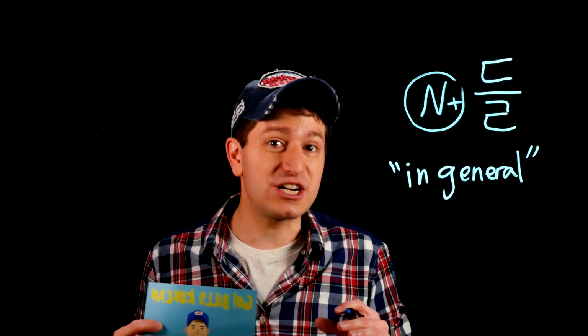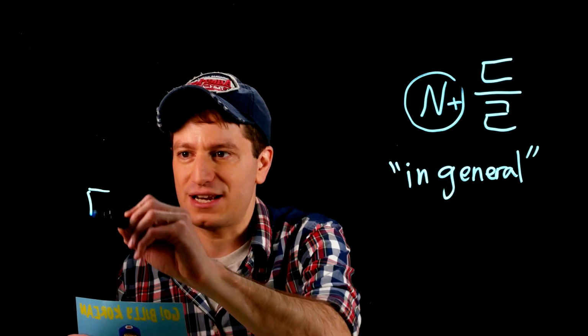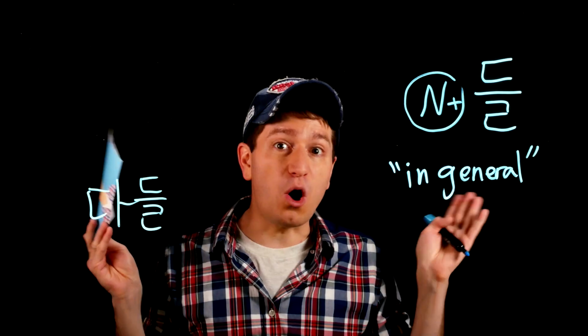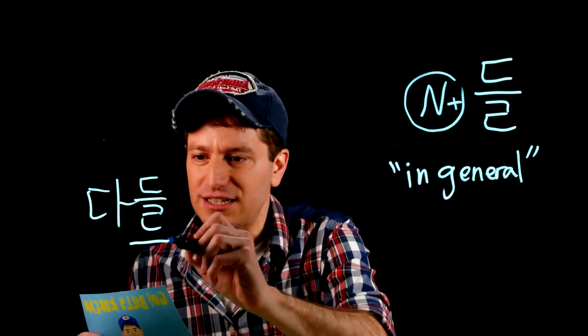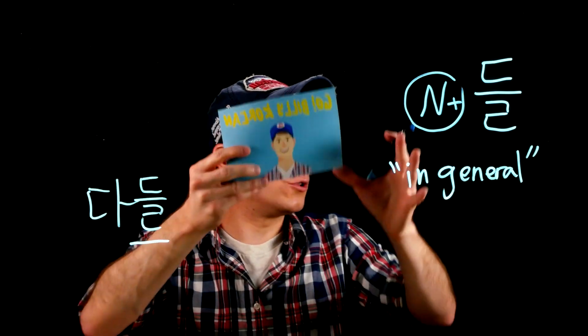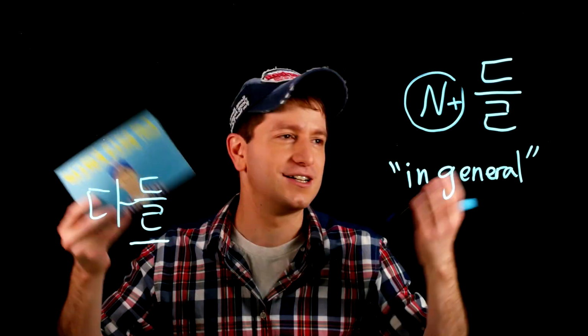If there is a subject in the sentence, that would be the noun, then it'll just go right after the noun. So you can have the expression 다들. So this would mean like, hey, I'm talking to all of you. There's a plural subject here. It is 다, but I'm talking about multiple people. So yes, I'm talking about multiple of everyone here, all of you guys. And this is just a casual way to say all of you.